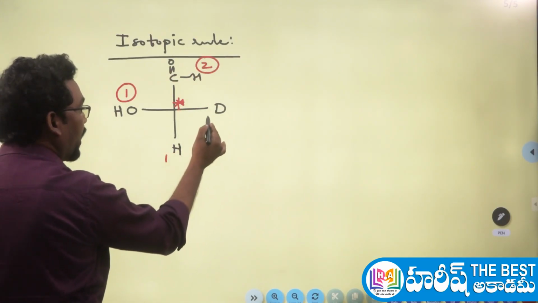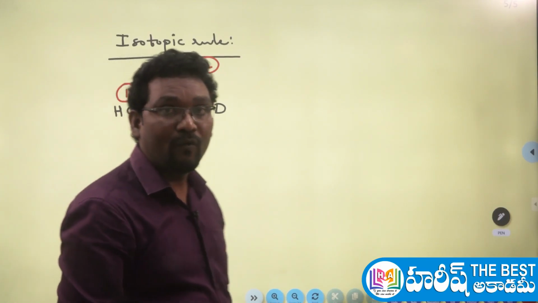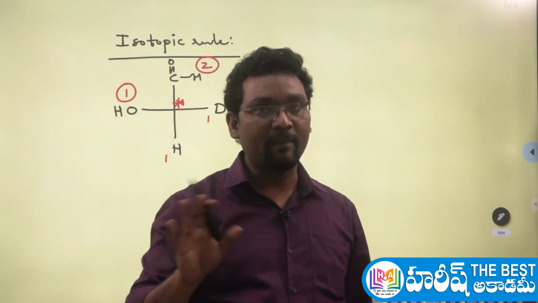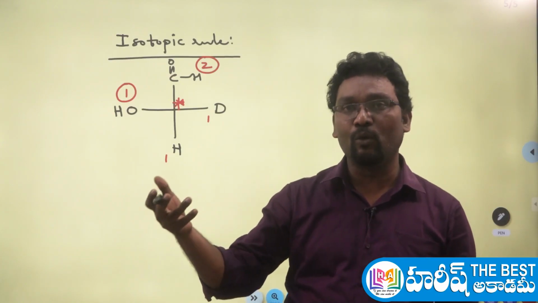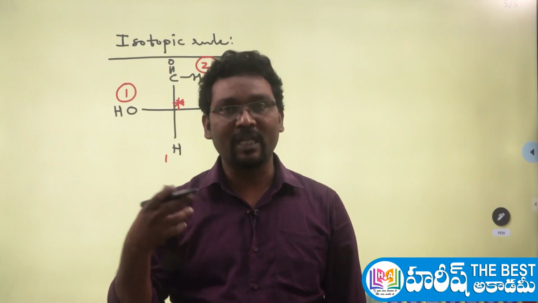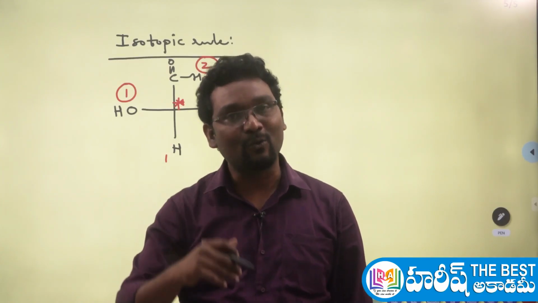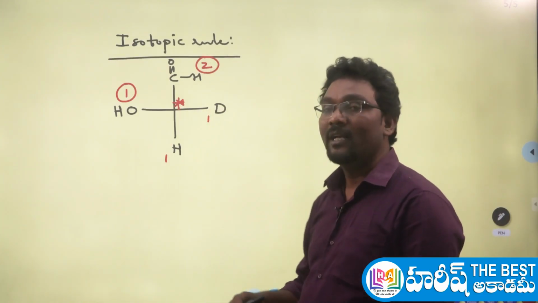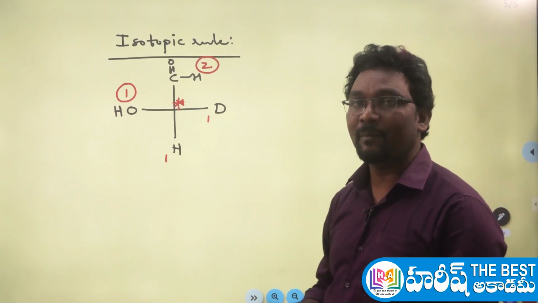The atomic numbers are the same, only 1. There are no further atoms to go to. Same atomic number, so we look at the further atoms, but there are none. And if multiple bonds are there, we can check that too, but they are not there here. In that case, how to give the priority? Quite simple here. Just check their mass number, atomic mass.